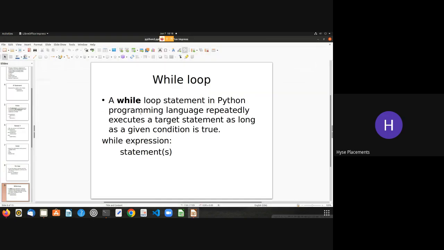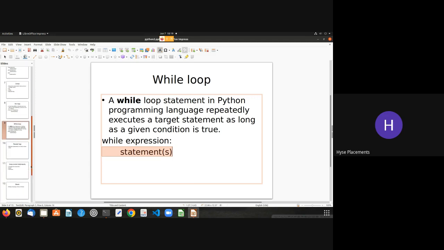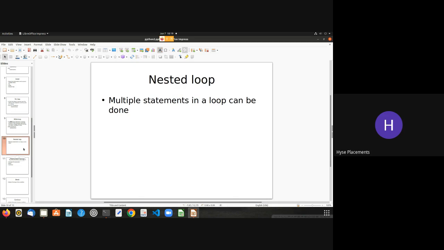A while loop statement in Python programming language repeatedly executes a target statement as long as a given condition is true. As long as the given condition is true, the while loop gets executed automatically. This is the syntax: while is a keyword, then an expression, the condition you want to give, followed by the statements. And before this, you need to initialize a value. Okay, so nested loops: multiple statements in a loop can be done.